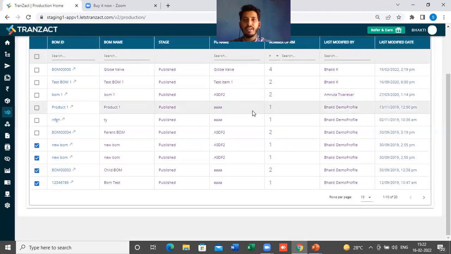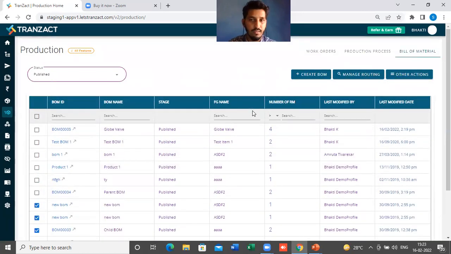How you can create a new bill of material, what features we have added in the bill of material, and what all things you can do from the home page, or the landing page, of this bill of material. If you have any doubt in this bill of material, please mention it in the chat. We will answer each and every query with respect to the bill of material part. Then the second part of the session is about the production flow.